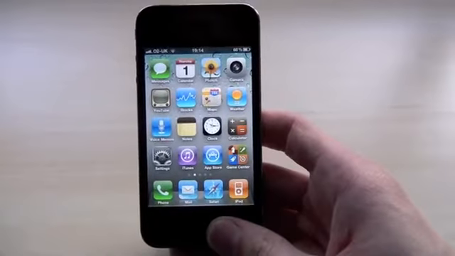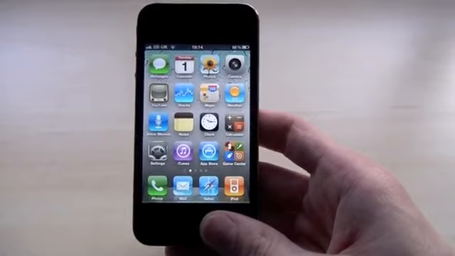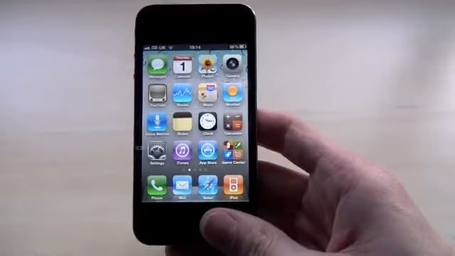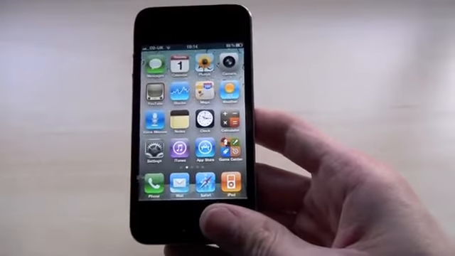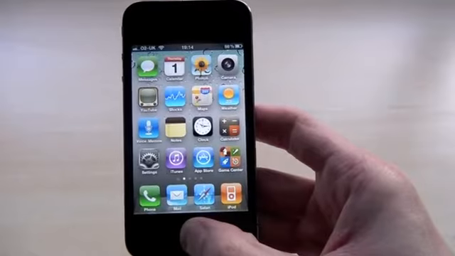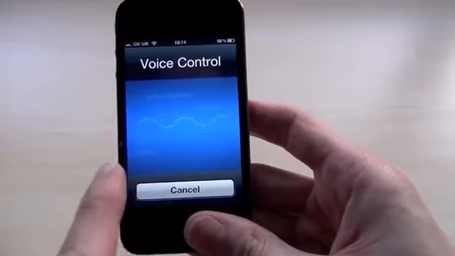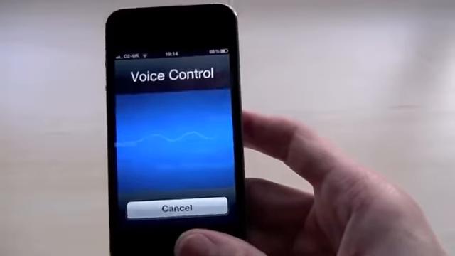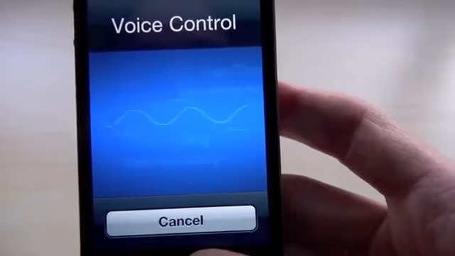Tip number 2 is to do with voice control. Voice control allows you to access various features on the phone through a voice action. To enable this, just hold down the home button, and after a couple of seconds, up should pop the voice control interface. Across the screen, you'll see all the various commands that you can give the phone. Don't know whether you can see that there. And these are all the different commands.